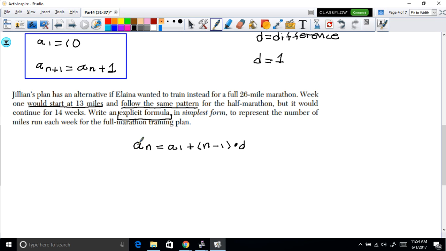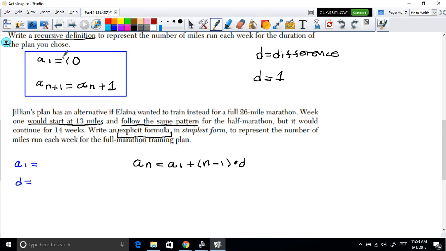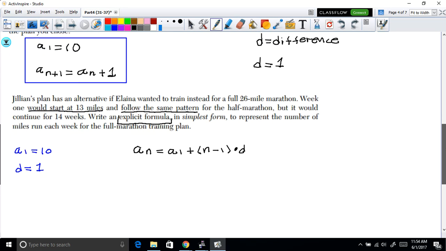And if you want to write down the formula here, you've got to know what a1 is, and you need to know what the common difference is. But note that those values, we already have them in the previous example here. We know that a1 is 10, and we know the common difference is 1. So we have a general form, we have some values, let's plug them in.